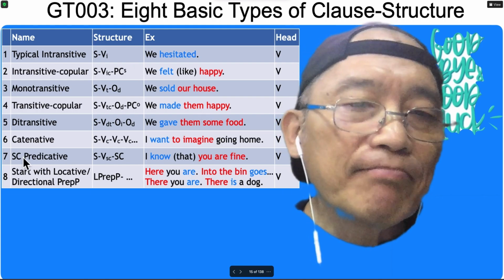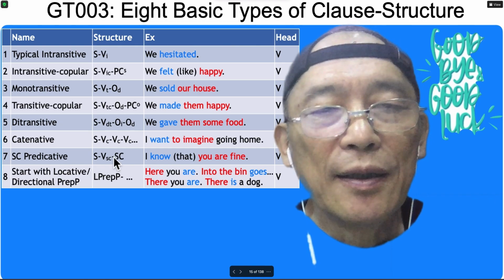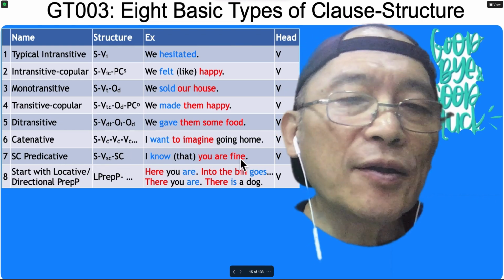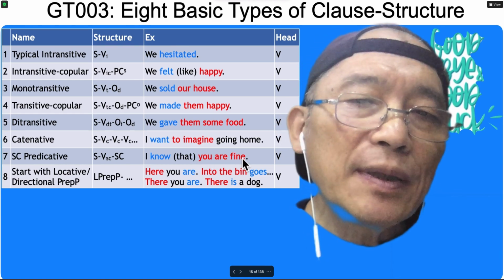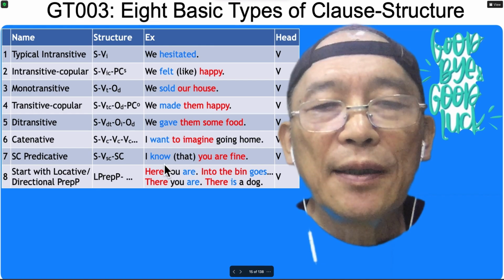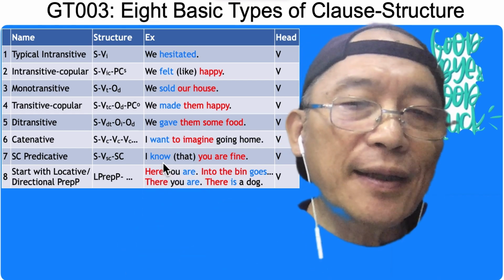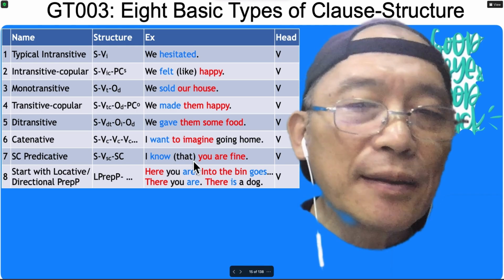And then subordinate clause, predicative. So this is a predicative subordinate clause. It can be finite or non-finite. For a finite assertive clause, if the verb is very short, less than 8 characters, and then the subordinator that is optional.